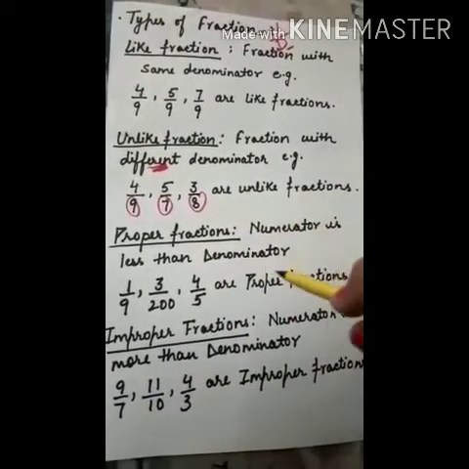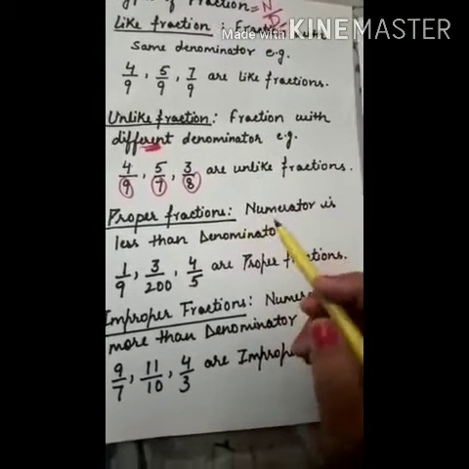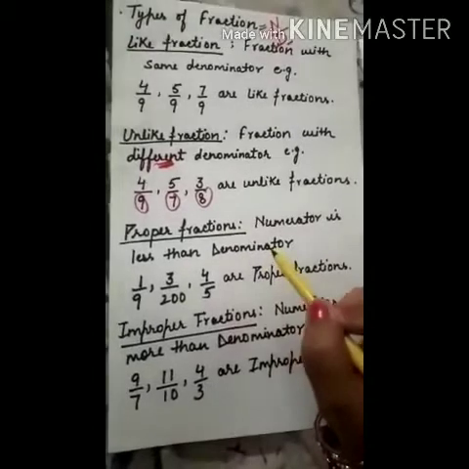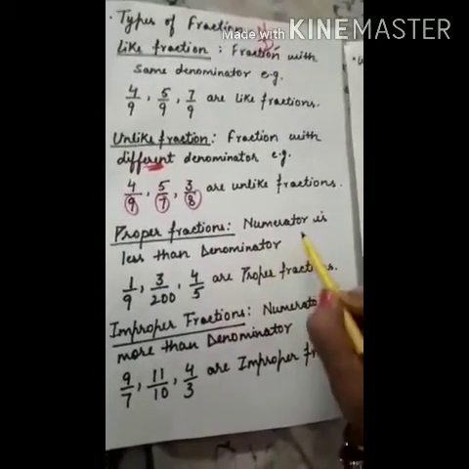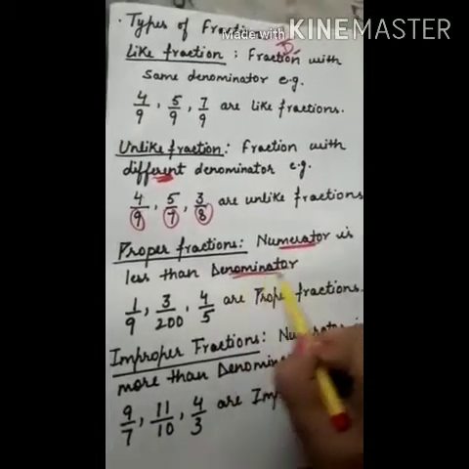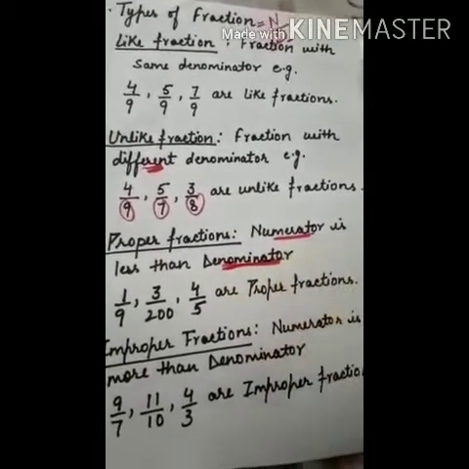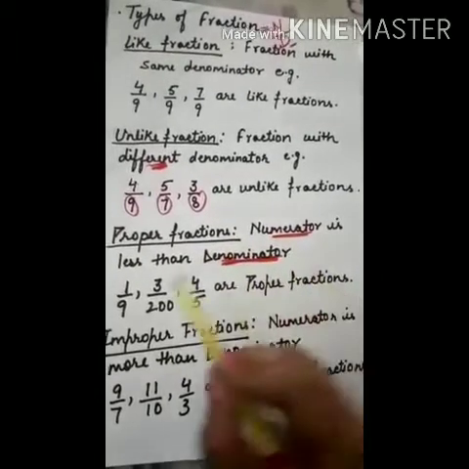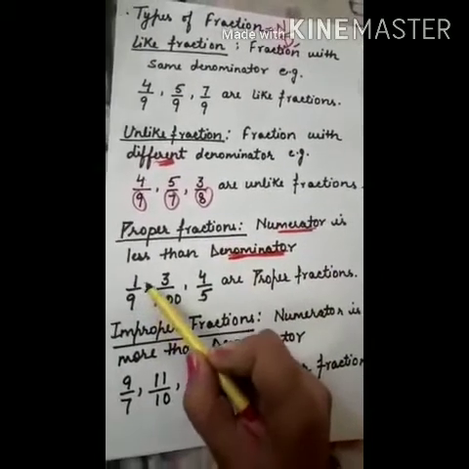Then we proceed further to proper fractions. Here, what do we mean by proper fractions? That means whenever the numerator is less than the denominator. Mark it very properly, the numerator is less than the denominator. For example, I have 1 upon 9.